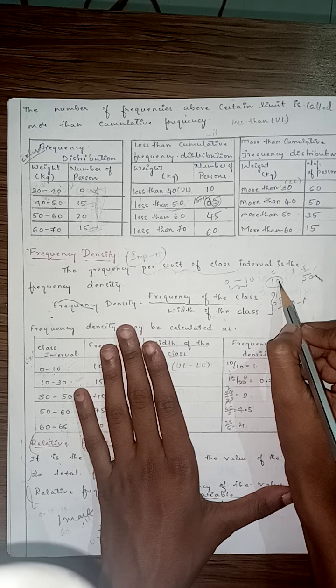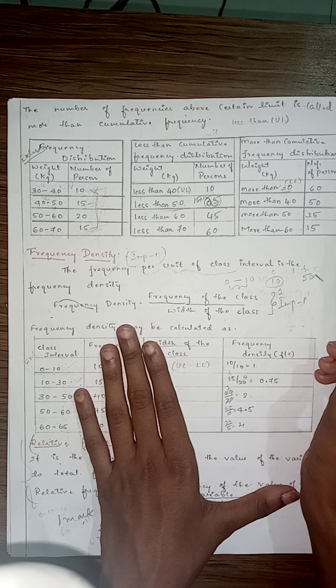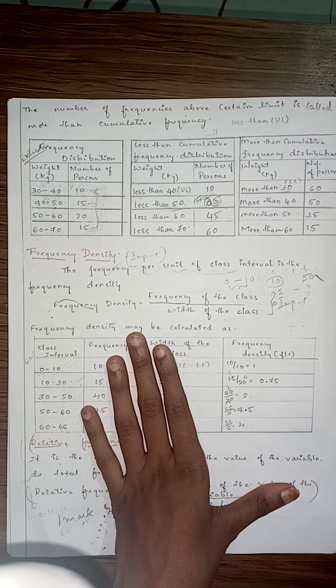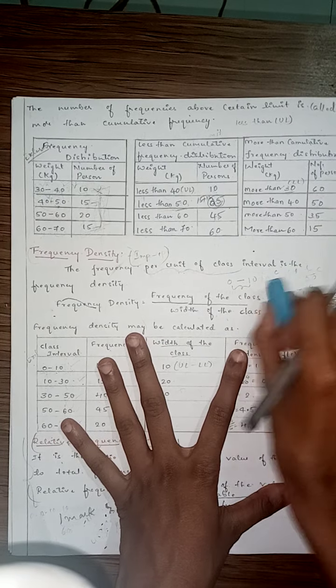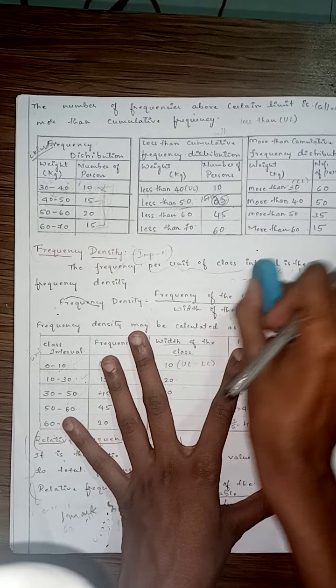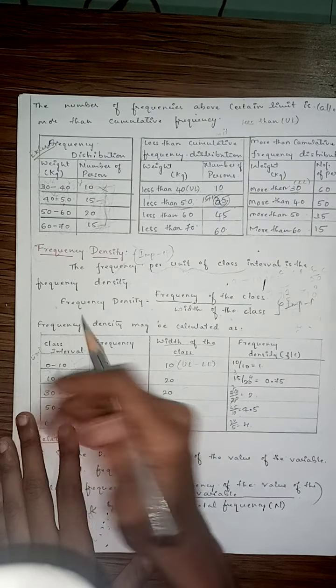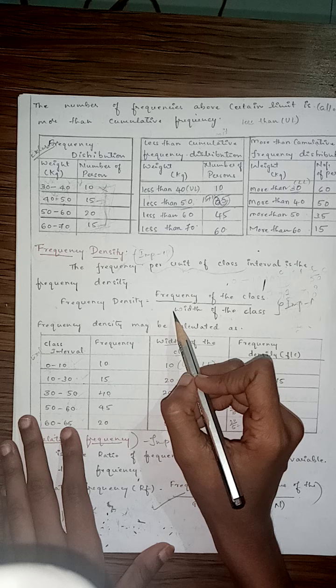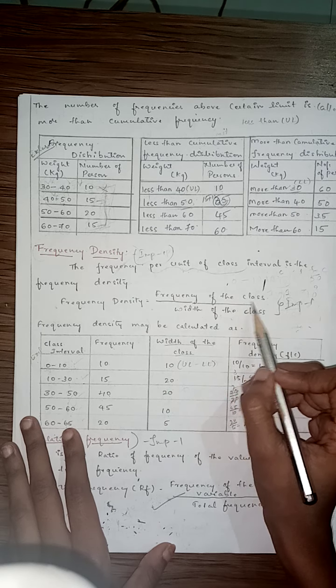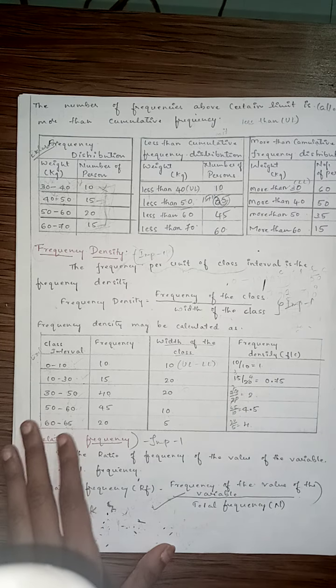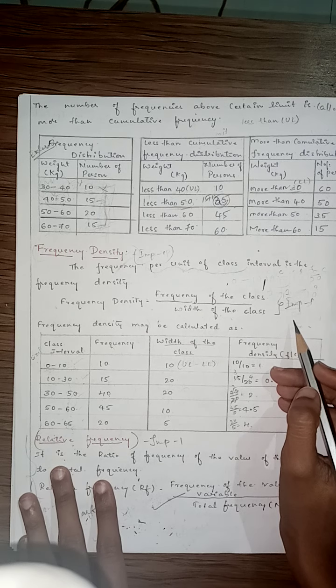Means this is 10 units. Per unit means for 1 unit, what is the frequency? That is nothing but frequency density. So no need of this explanation. So they directly given you the formula. It is frequency density equal to frequency of the class divided by width of the class. Clear? This is important for 1 marks.